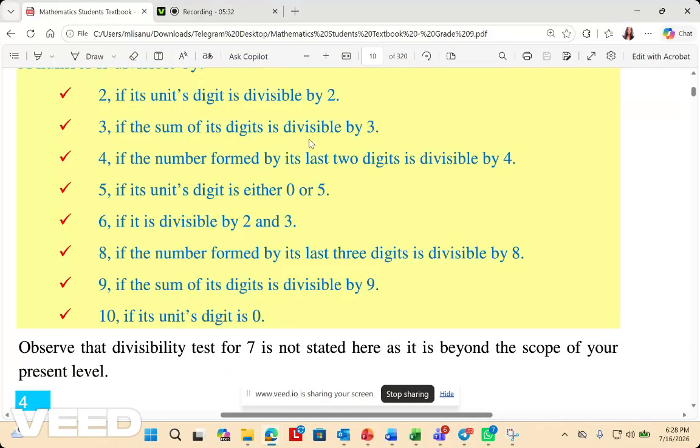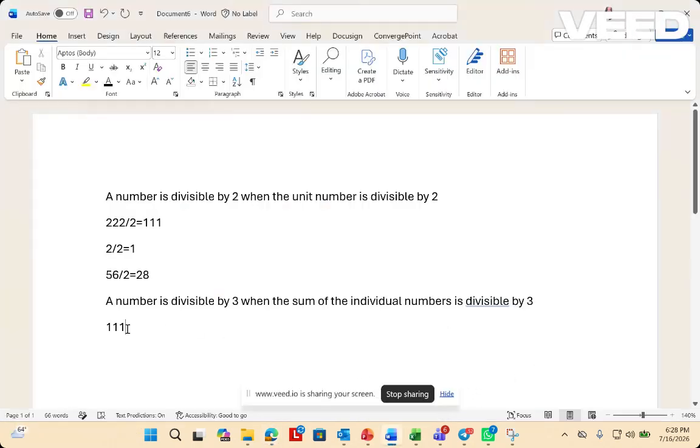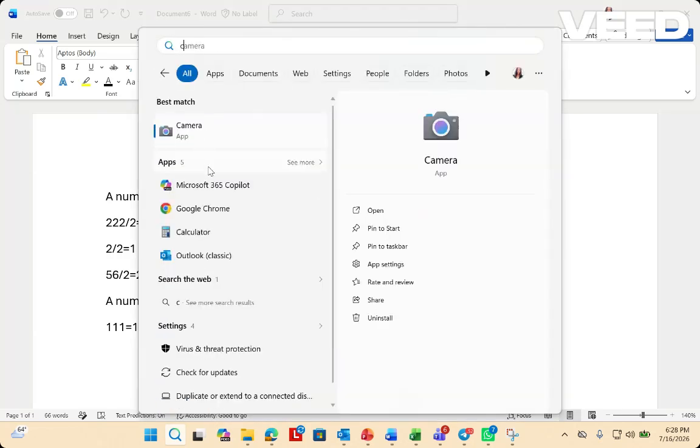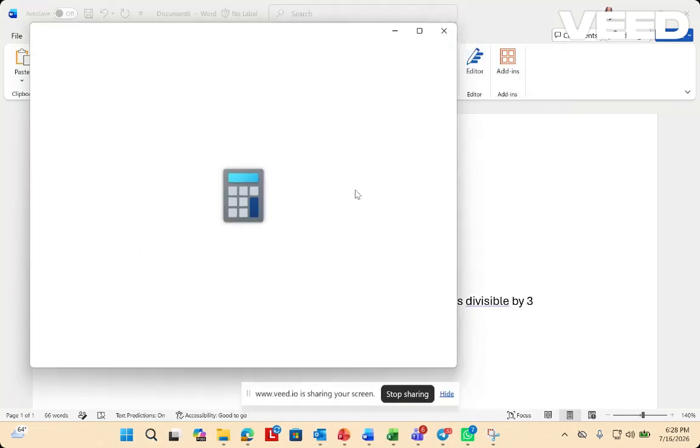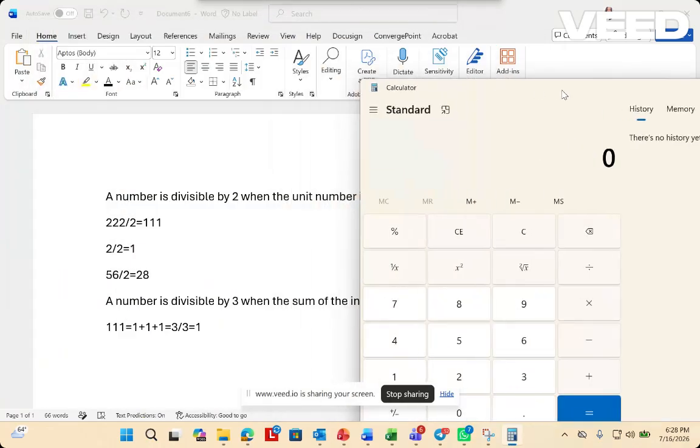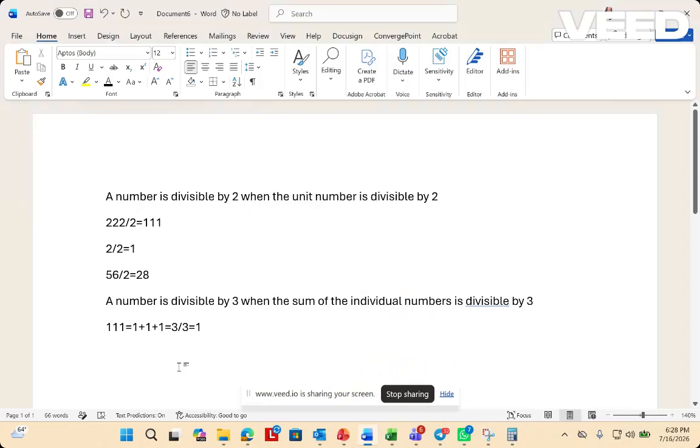If the sum of its digits is divisible by 3, the number is divisible by 3. When we add the three digits, 1 plus 1 plus 1 is equal to 3. 3 is divisible by 3, right? Let's open our calculator and see: 111 divided by 3 is 37.